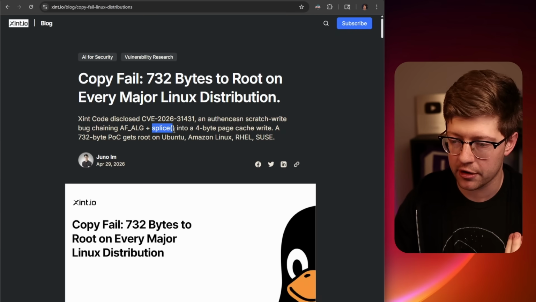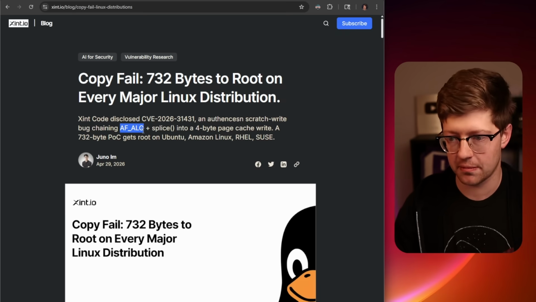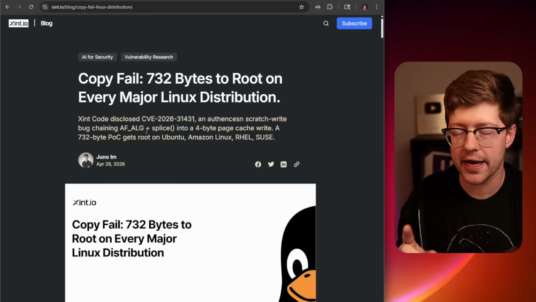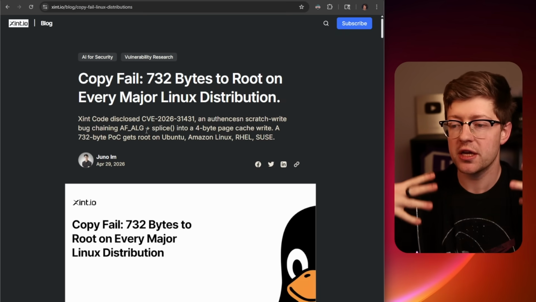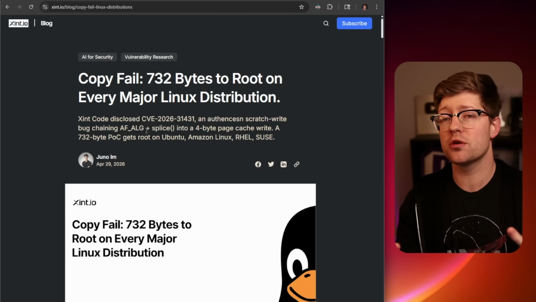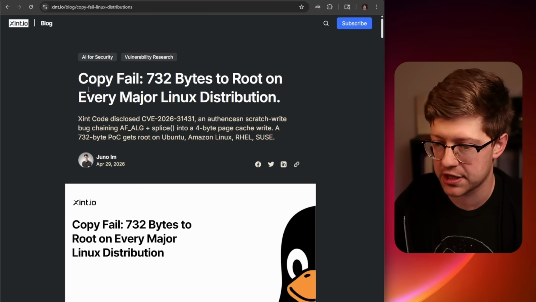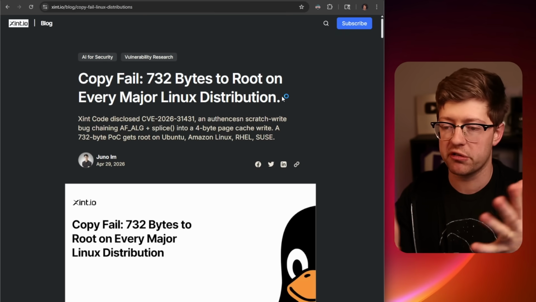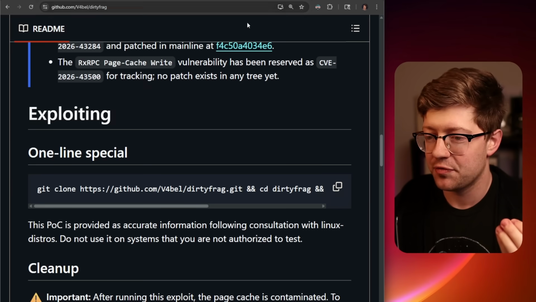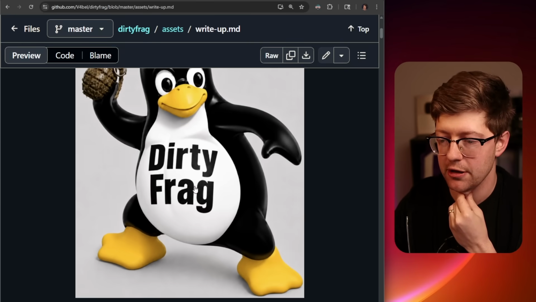And so copyfail did just that. Copyfail spliced together a socket that was doing a particular kind of operation in the crypto subsystem that allowed you to do a 4-byte out of bounds write into that page, giving you the ability to overwrite a page cache entry for su and giving you control over the su program. Now, this was talked about and everyone freaked out and patched it, and this probably for most people went away, sort of. But then I think literally yesterday, this little doohickey dropped, right? We're talking about Dirty Frag.